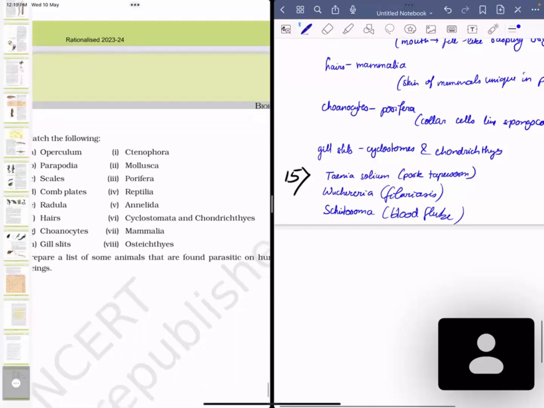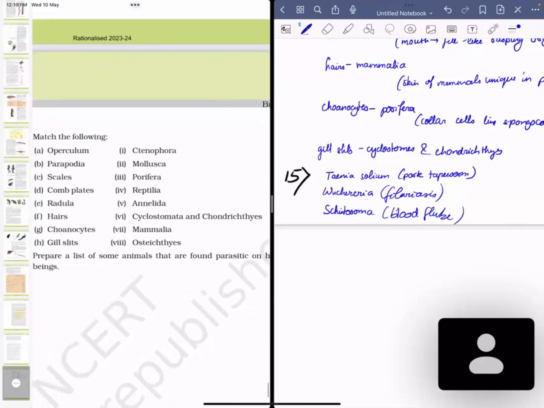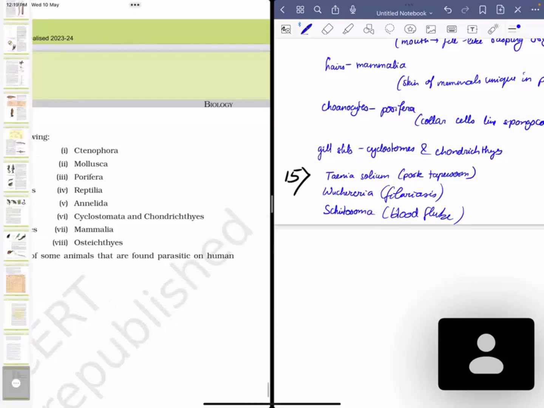15th question: prepare a list of some animals that are found parasitic on human beings. Taenia solium comes from eating pork infected by these tapeworms, since their life cycle depends on humans and also on pigs. Wuchereria bancrofti causes filariasis; it affects the lymph nodes and can cause swelling, known as elephantiasis. And Schistosoma is a blood fluke, which also causes disease.